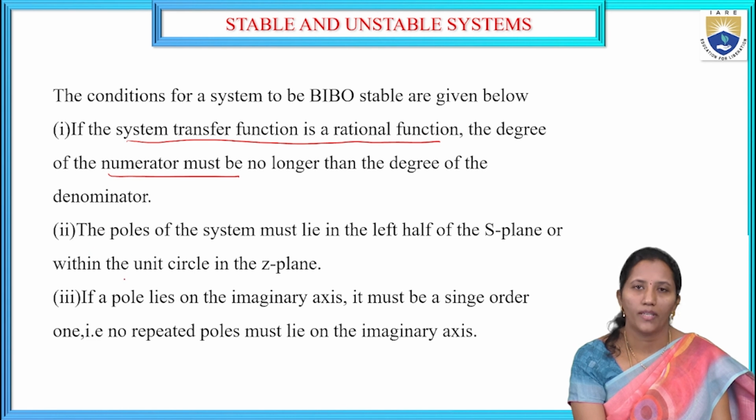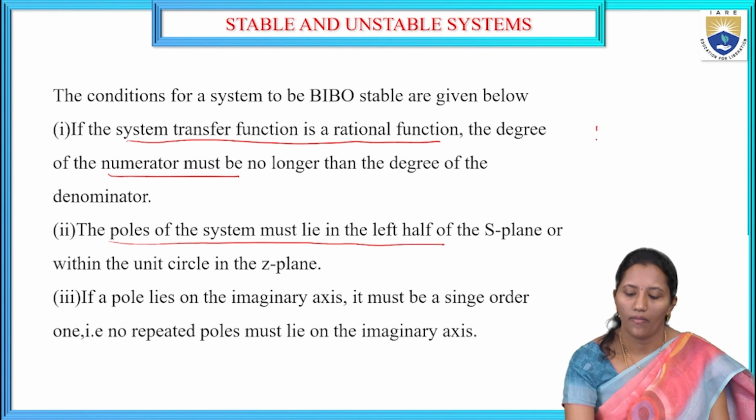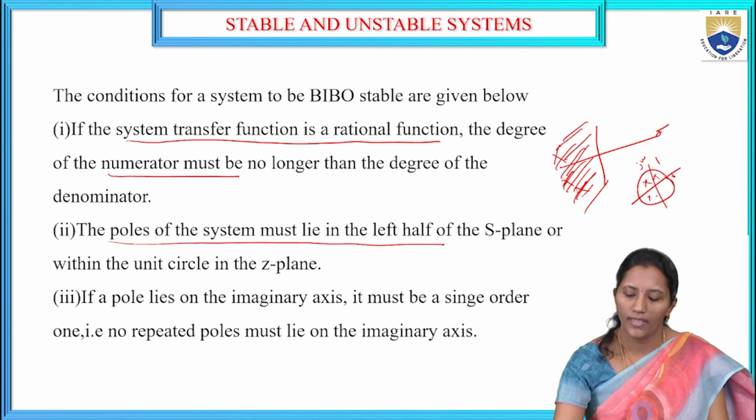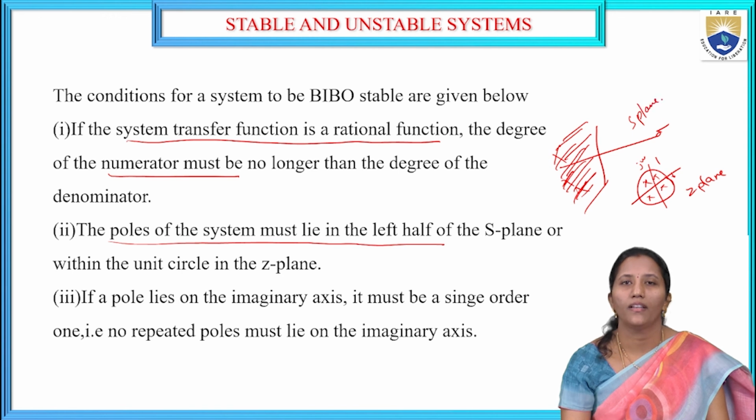The poles of the system must lie in the left half of the S plane. For the Z plane, the poles should lie inside the unit circle, and for the S plane, the poles should lie in the left half of the S plane.